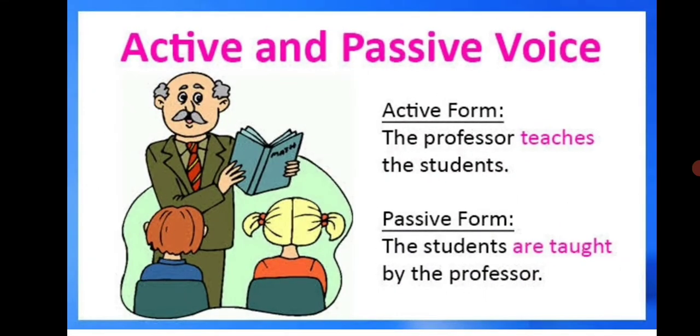Active form: the professor teaches the students. Passive form: the students are taught by the professor. Here, the active voice is telling about the professor, what he is doing, what the subject is doing, and the passive voice is telling us the action, what is done, that he is teaching.